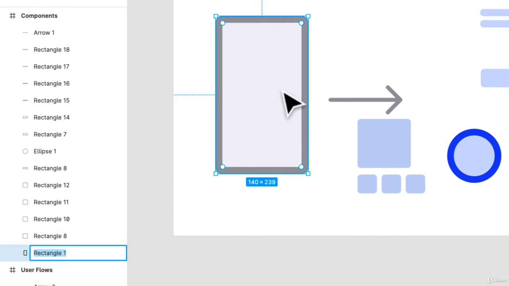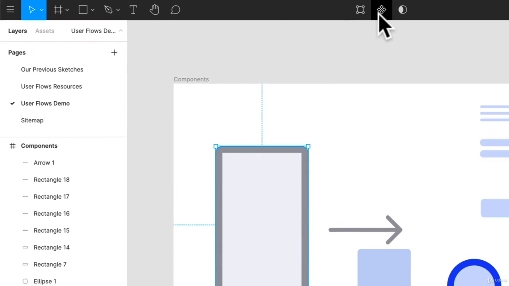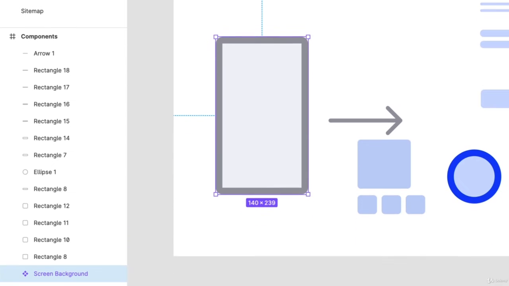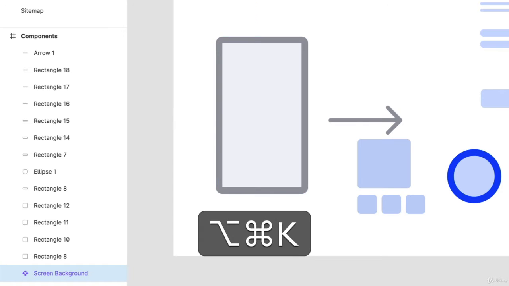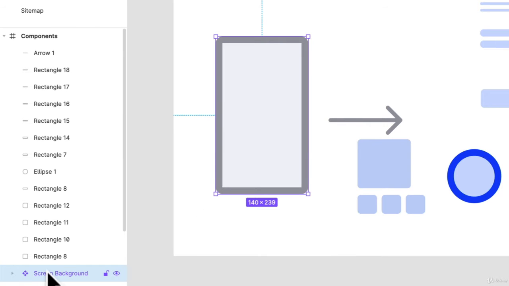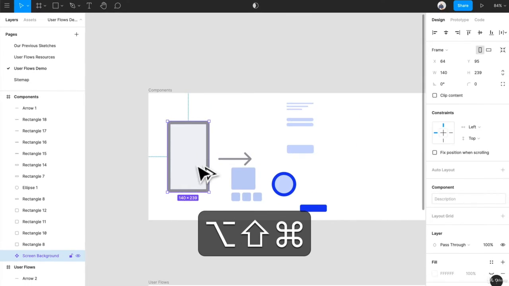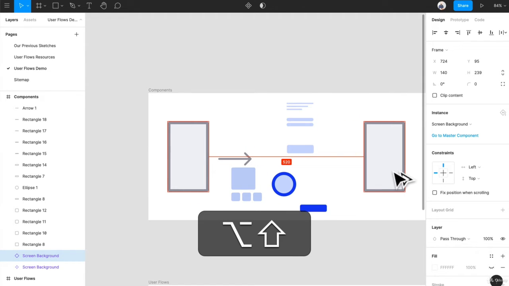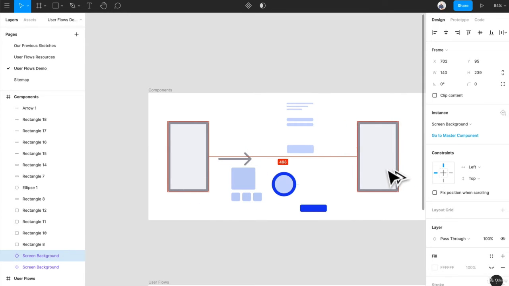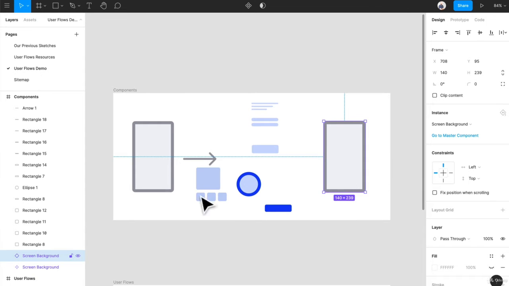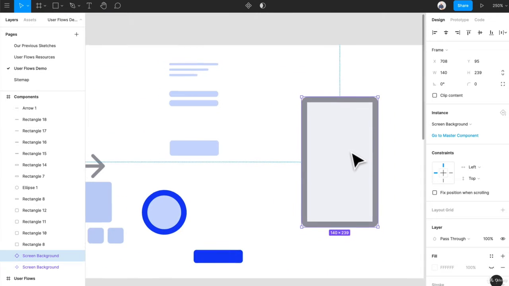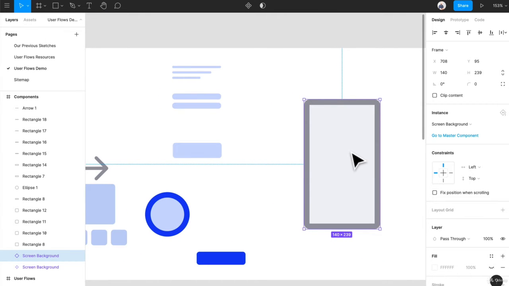Now, how to create a component. This is going to be our screen background. What we're going to do is right click, or you can go up to here. The short form for it is Option Command K. So if we just Command Z, Option Command K creates that as a component. And what we can do here is create a new one. I've Option Shift clicked, and that is now an instance. You'll notice it in the panel down here. So this is now an instance, and you can create new components from this instance.